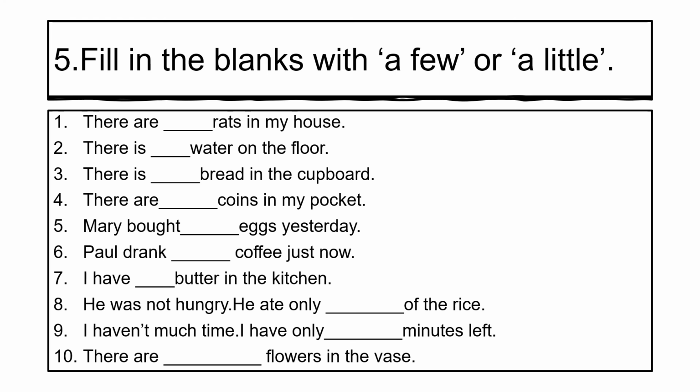A few ialah untuk countable nouns. A little untuk uncountable nouns. Yes, correct. Well done, everyone. So the answer will be, there is a little water on the floor. Very good. For the rest of the questions given, I want you to do on your own.